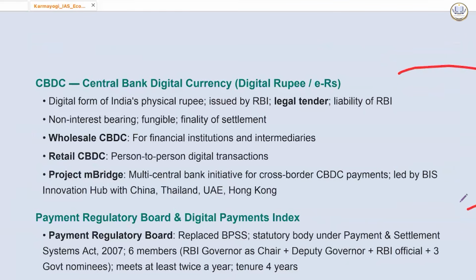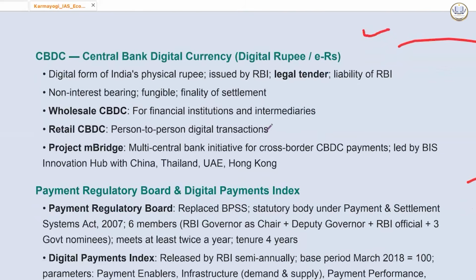fungible. What is fungible? एक आया था ना fungible tokens. So what is fungible? Fungible is an item whose individual units are identical and can be exchanged for one another without any loss in value. ये मतलब सिंपल में इंटरचेंजेबिलिटी होता है. Okay, nothing else. Interchange you can do without any kind of loss. Finality of settlement. And then there are different forms which have been released: wholesale, retail.